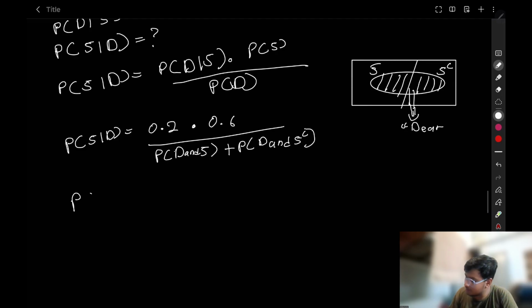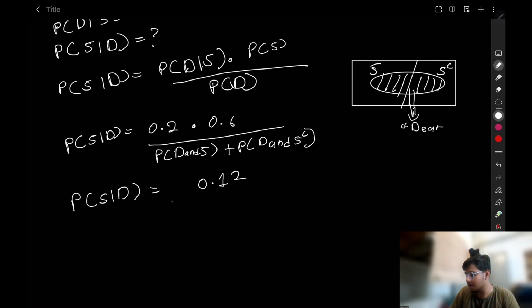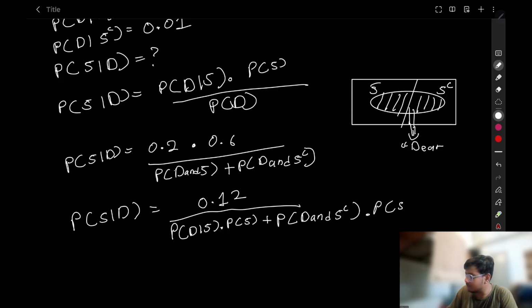So probability of S given D is, what is this? 2 multiplied by 6, 0.12, upon, what is probability of D and S? We have discussed this previously also. D given S multiplied by probability of S plus, what is probability of D and S complement? The eraser was not able to activate itself. D given S complement multiplied by probability of S complement. Now I think we know all of these values.